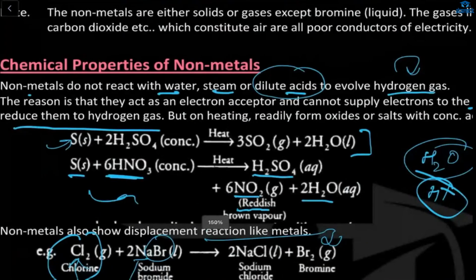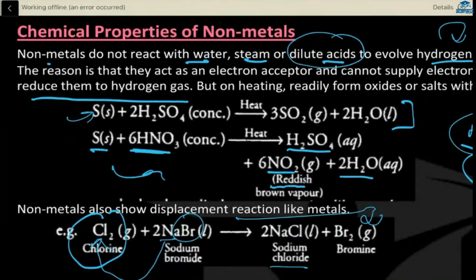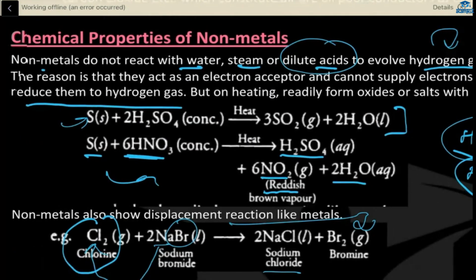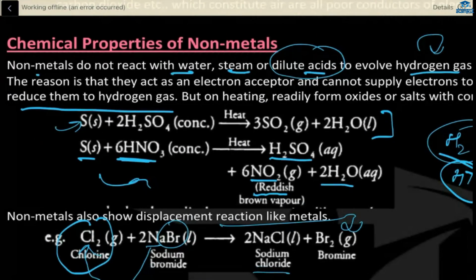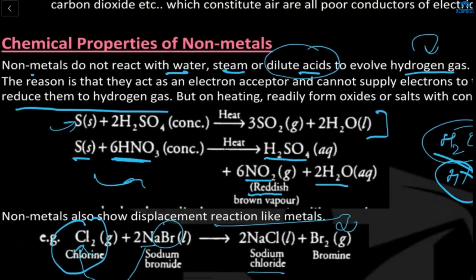Now, we already discussed the chemical properties of metals: metals combining with acids, with water, forming metal oxide. Here we will see some of the chemical properties of non-metals. Non-metals do not react with water, steam, or dilute acids to evolve hydrogen gas. Metals were reacting with water, with steam, and with dilute acids to evolve hydrogen gas. But here non-metals do not react with this, or this.